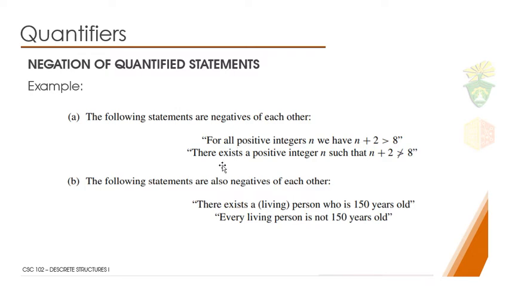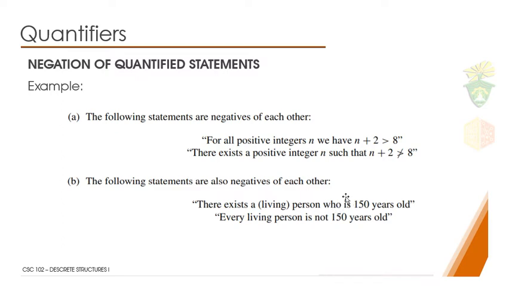Okay ba? Okay, so dirita sa B. So there exists a living person who is 150 years old. So iningon siya diri na daw kuno at least one person in the entire world nga ni live og 150 years old. If ato na siyang opposite, no, ang iyang negated version, every living person is not 150 years old. So this is our propositional function, 150 years old.